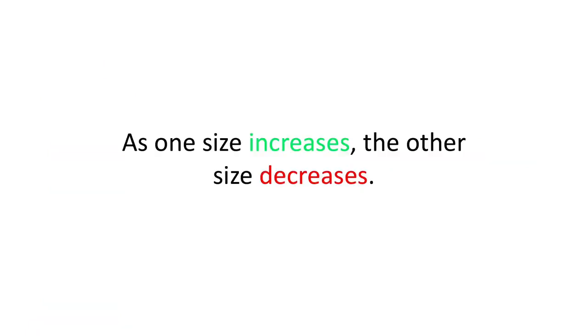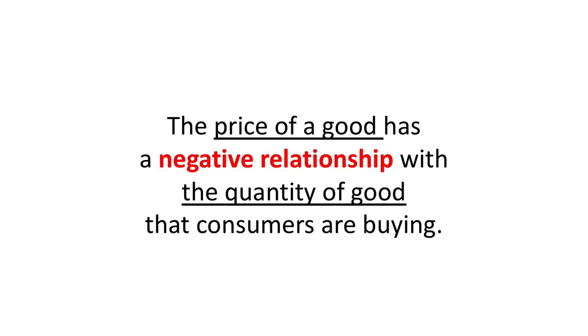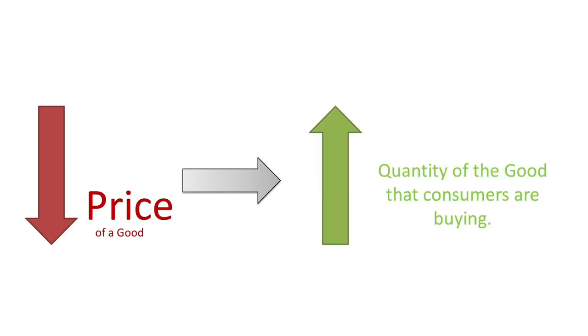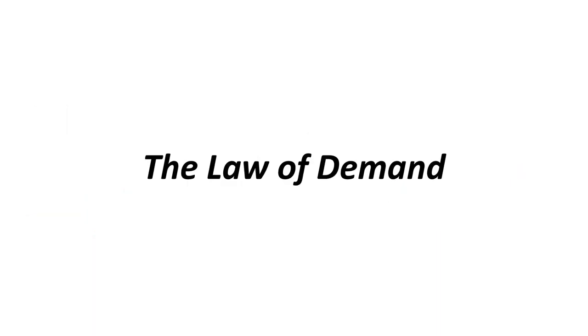It means that as one size increases, the other size decreases. The price of a good has a negative relationship with the quantity that consumers are buying. In our case, as the price of oranges increases, the amount of oranges that George wants to buy decreases. But the opposite is also true. That is, as the price of a good decreases, the consumers buy more of this good. So this is the law of demand.